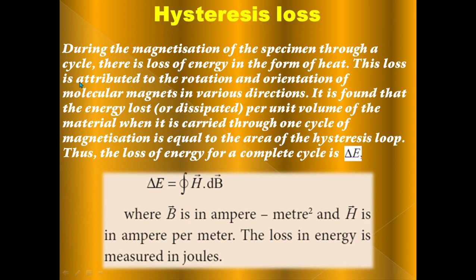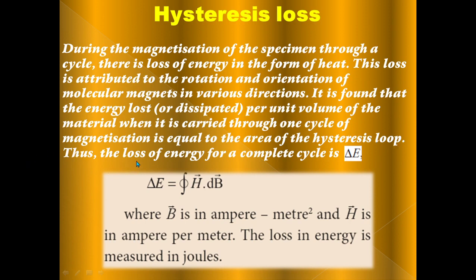This loss is attributed to the rotation and orientation of molecular magnets in various directions. The energy dissipated per unit volume of the material when it is carried through one cycle of magnetization is equal to the area of the hysteresis loop.